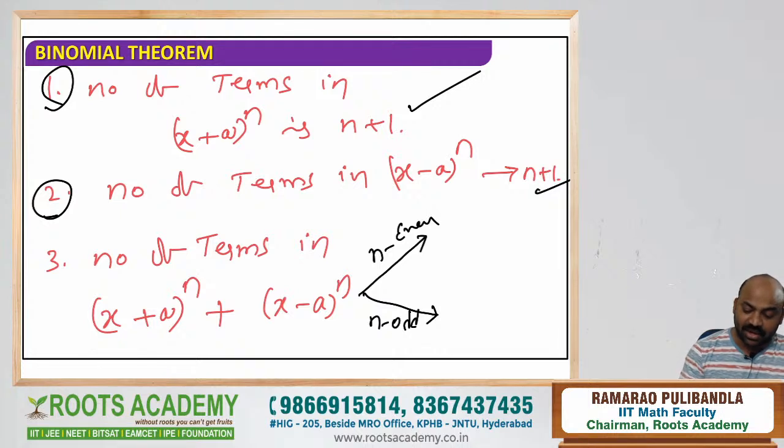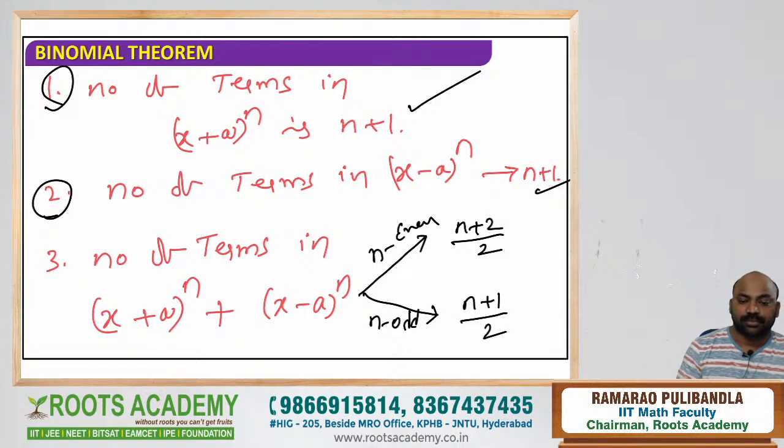When n is even, our answer is (n plus 2) by 2. How many terms will be there, dear students? (n plus 2) by 2. When n is odd, our answer is (n plus 1) by 2. So when n is even, our number of terms is (n plus 2) by 2. And when n is odd, our number of terms is (n plus 1) by 2.